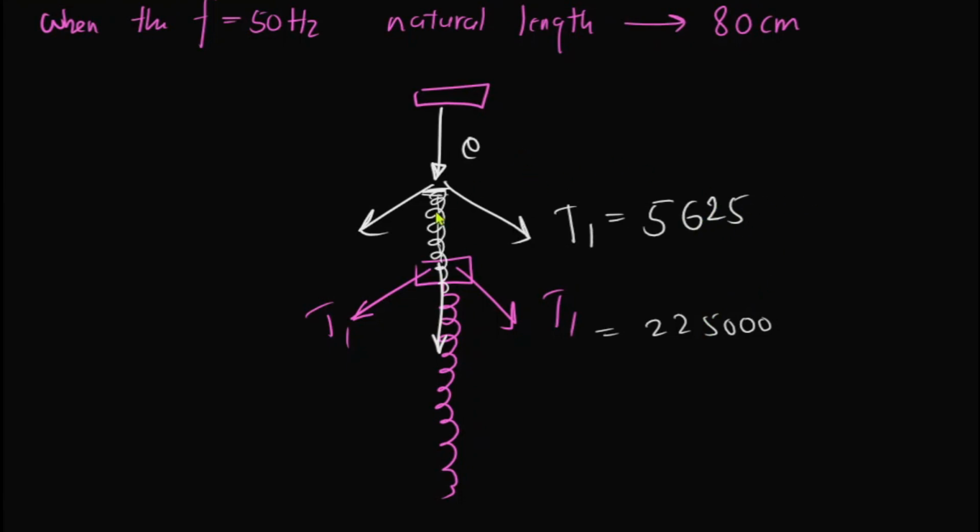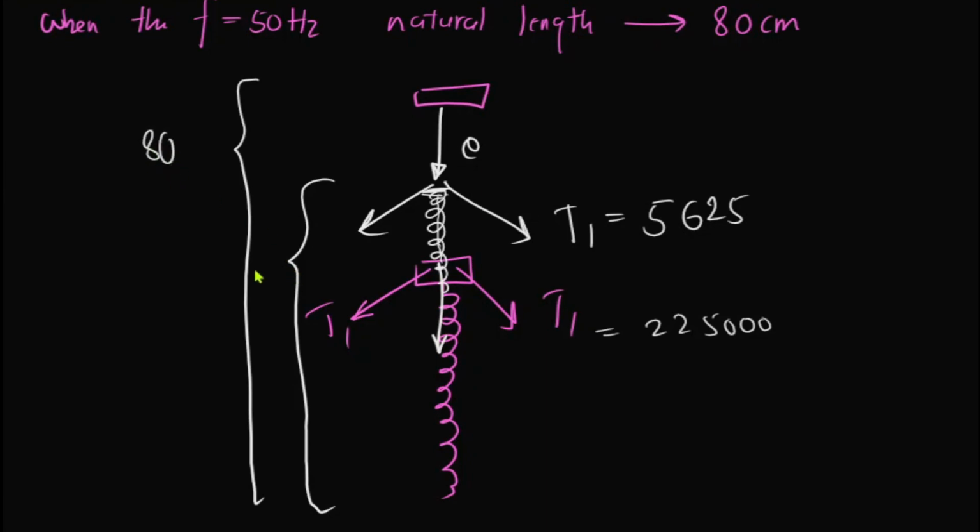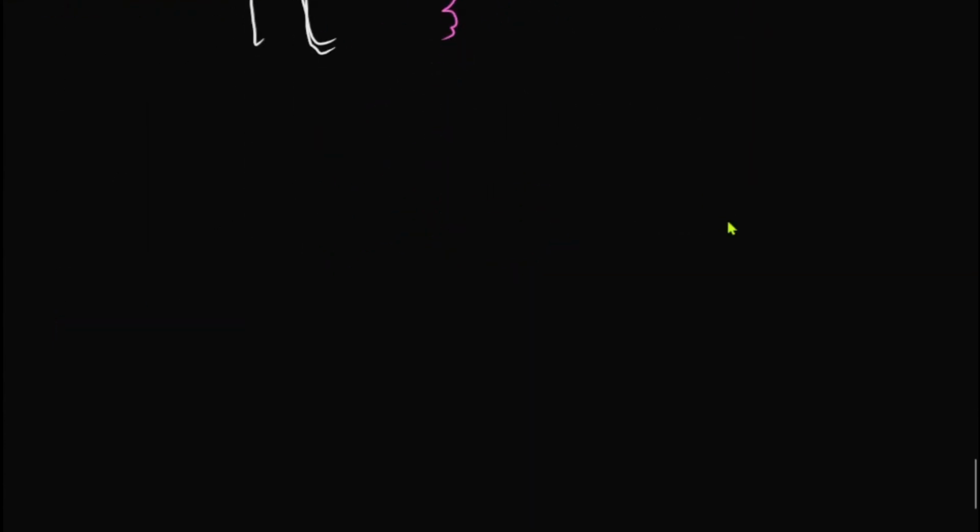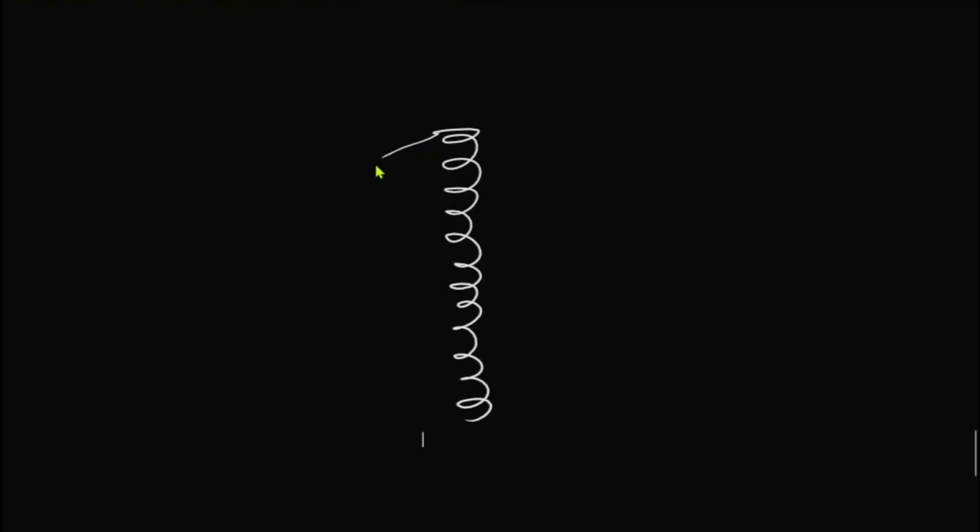5625. All right. So fine. Okay, this is E. Now what is the length of the spring? This was what? 80. This was 80. So therefore the new length would be what? The new length would be 80 minus E. 80 minus E. The new length is 80 minus E, right? Now it's like this.